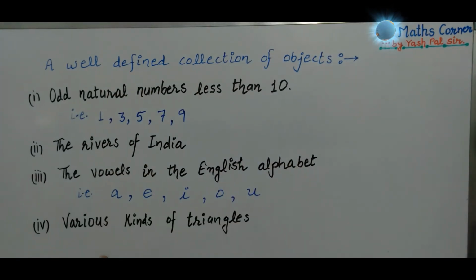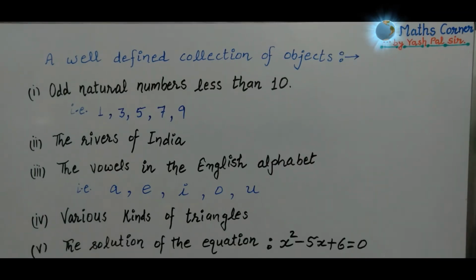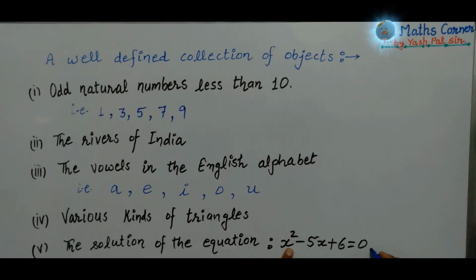Next example, we have various kinds of triangles: isosceles triangle, scalene triangle, equilateral triangle. One more example we can consider here: the solution of the equation x squared minus 5x plus 6 equals 0.